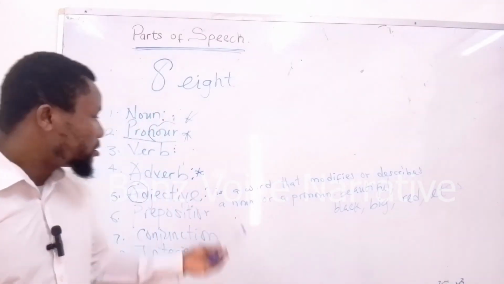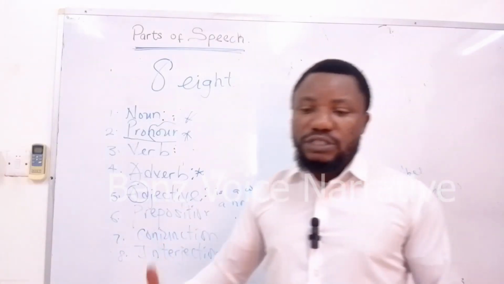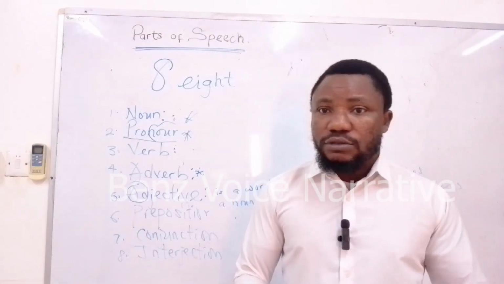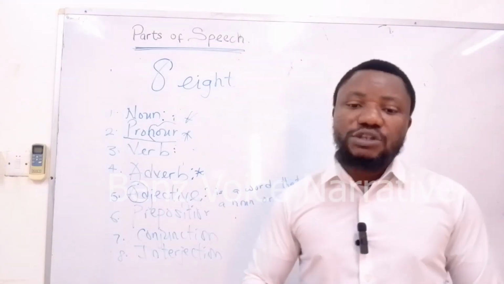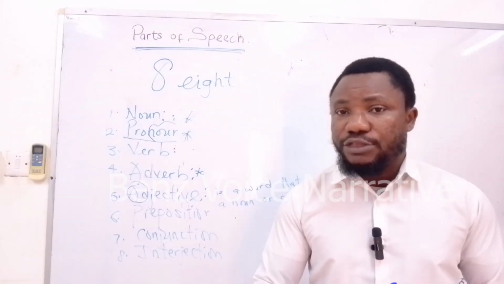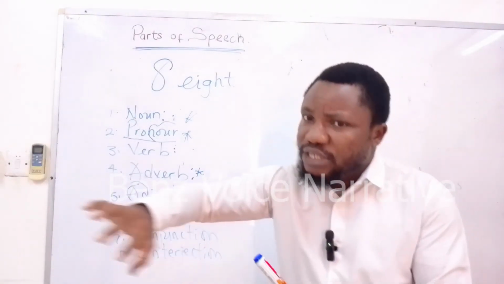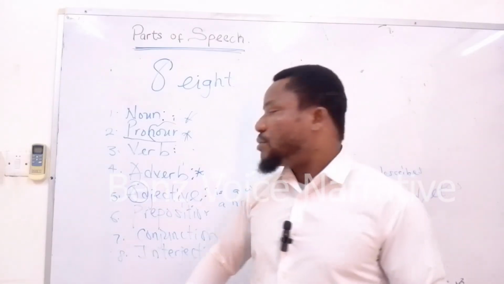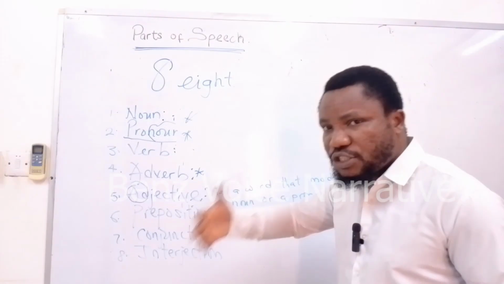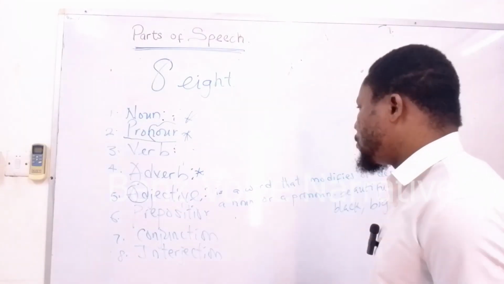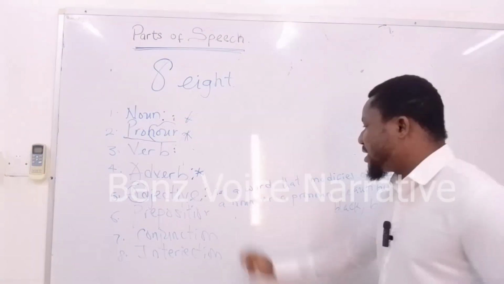adverb is an adjective. If I say, give me the green apple, what that presupposes is that you can have red apples, yellow apples, white apples, perhaps on the table. So I'm trying to say, don't give me the red apples, but rather give me the green apple. So whatever describes a noun, whatever paints a noun, separates a noun, modifies a noun is an adjective. It's adding the descriptive feature of a noun. So that is what an adjective is. An adjective is a word that modifies or describes a noun or a pronoun.